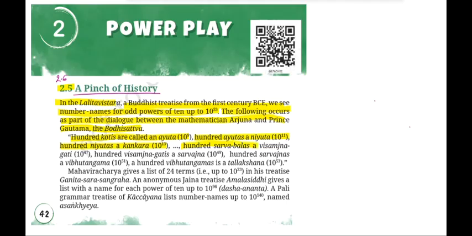100 sarvabalas, a visamjana gati, which is 10 to the power of 47. Then 100 visamjana gatis, a sarvajana, which is 10 to the power of 49. 100 sarvajanas, a vibhutan gama, 10 to the power of 51. 100 vibhutana gamas is a talakshana, that is 10 to the power of 53.